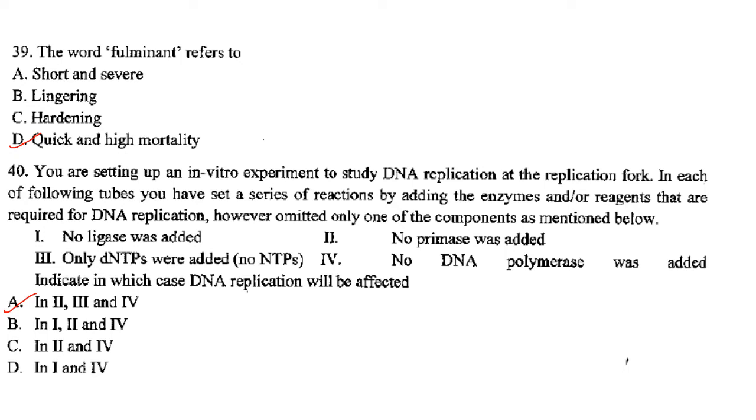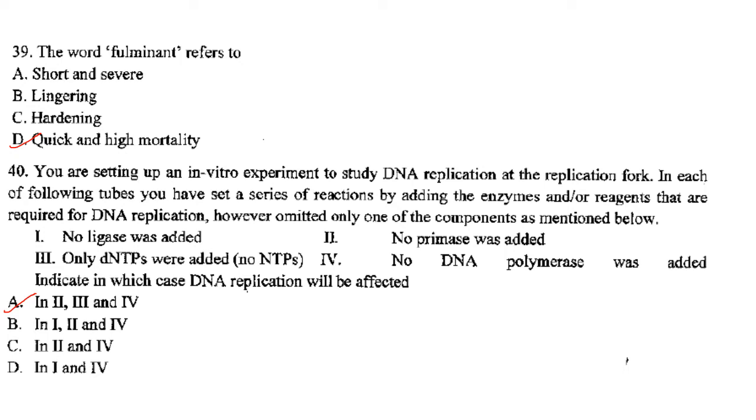Then next one. You are setting up an in vitro experiment to study DNA replication at the replication fork. In each of the following tubes, you have set a series of reactions by adding the enzymes and or reagents that are required for DNA replication. However, omitted only one of the components as mentioned below. So in first one, there is no ligase being added. In second one, no primase was added. Third one, only DNTPs were added, no NTPs added. And in fourth one, no DNA polymerase was added. So indicate in which case DNA replication will be affected.